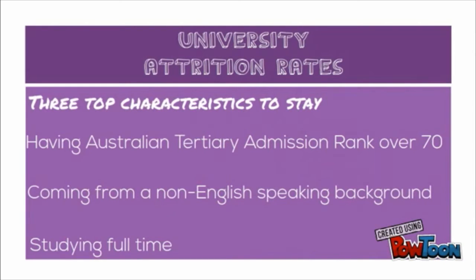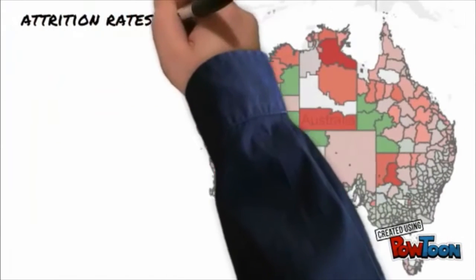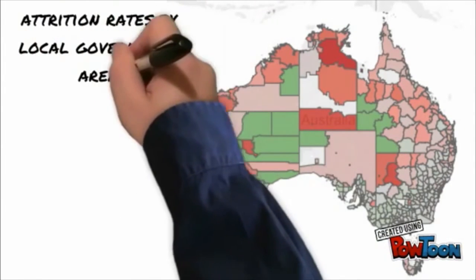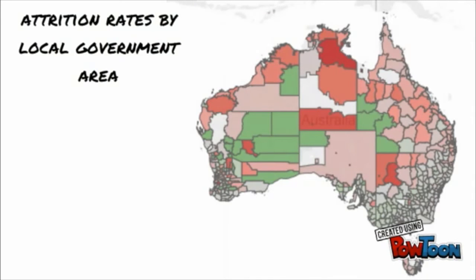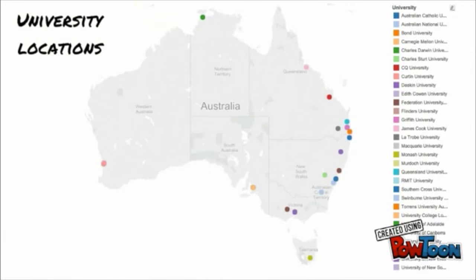This is a very simple analysis of the data, but in order to be able to go further, we need a bit more information. For example, we need to consider the compound effect of having multiple negative or positive characteristics. Indigenous students might be more likely to live in areas that aren't close to universities, which compounds the likelihood that they're going to drop out of higher education.